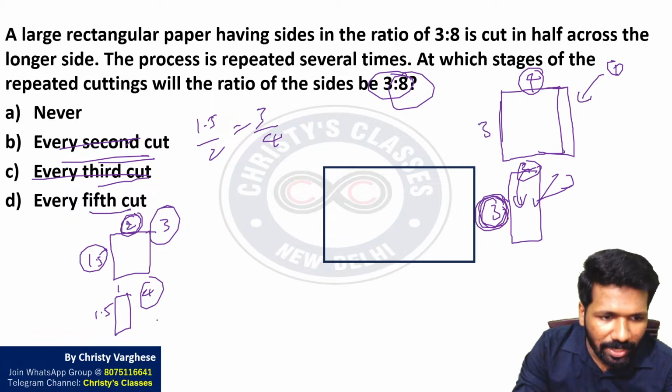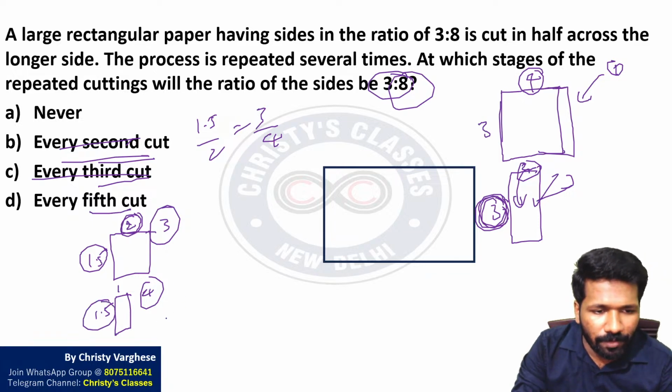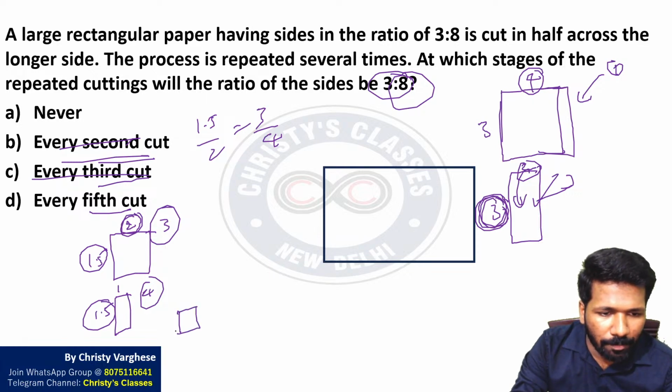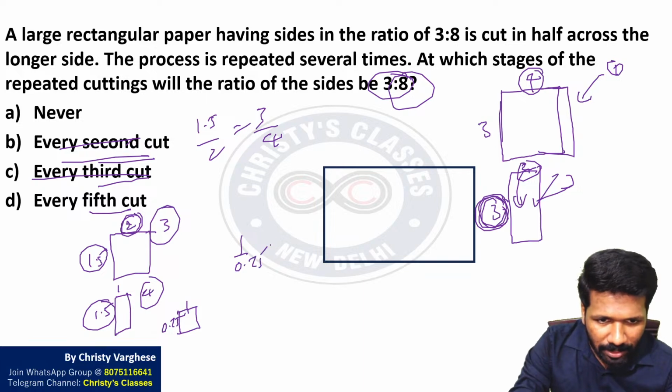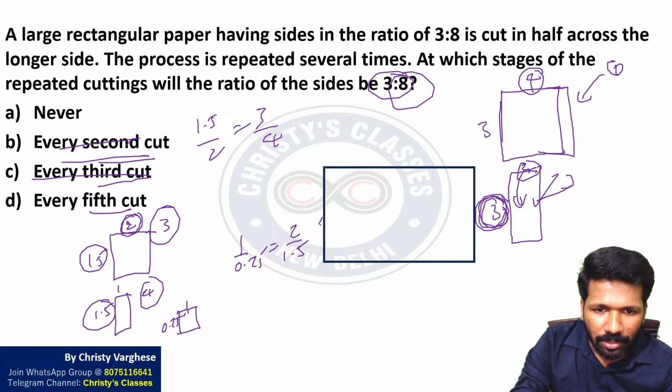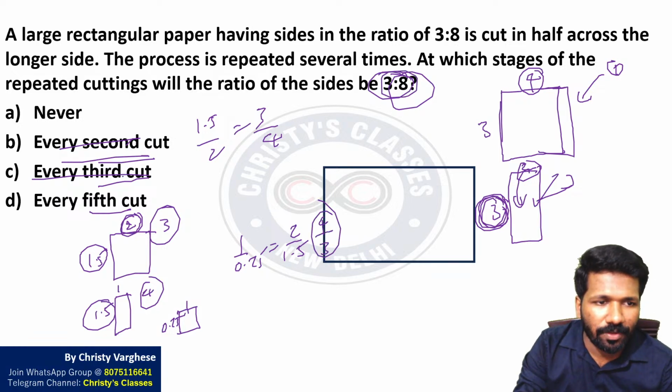Let us check whether we can eliminate it. The longer one is now 1.5. So if you fold it, you will get 1/0.75. 1/0.75 means 2/1.5 if you double. That is 4/3. We need 3/8, not 4/3. So definitely this will not work either. The fifth cut will also not work.